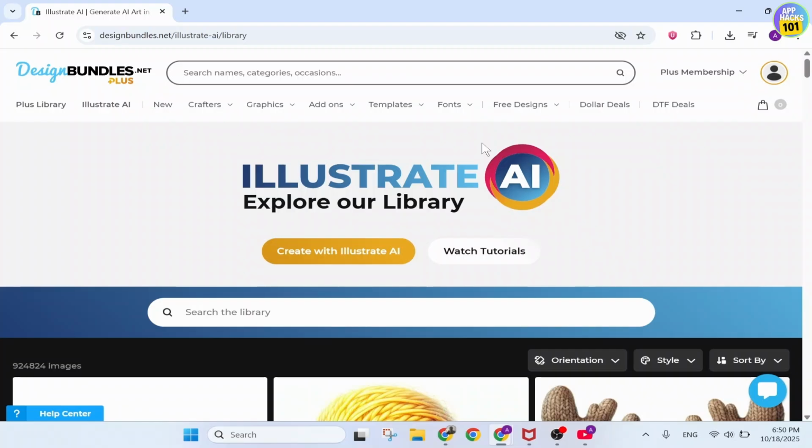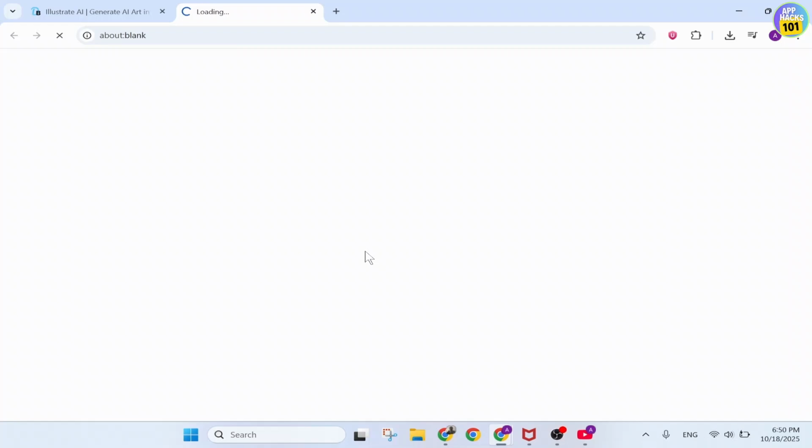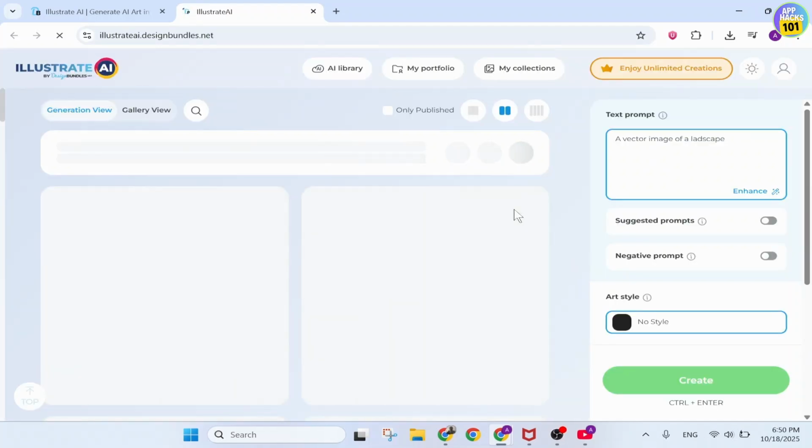First of all, what you'll need to do is open up Design Bundles. This is a website, and log in to your account. Then finally click on Create with Illustrate AI right here. After you do that, Illustrate AI's website should open up. There we go. Now, all you have to do is create a text prompt.